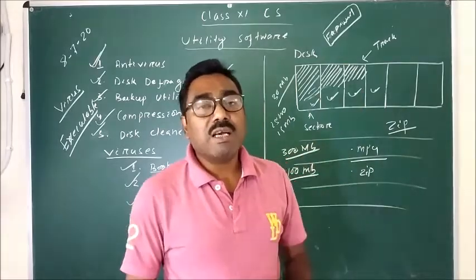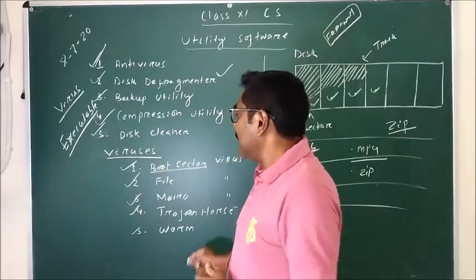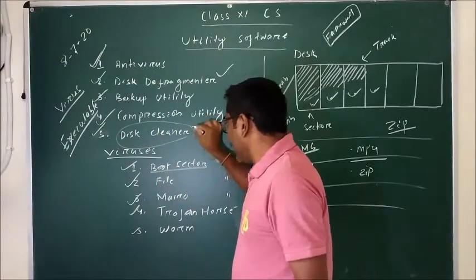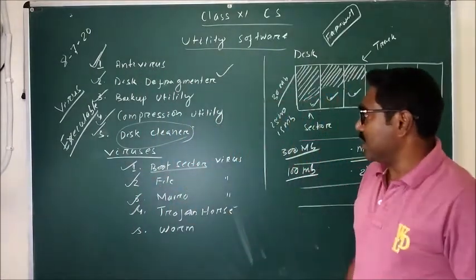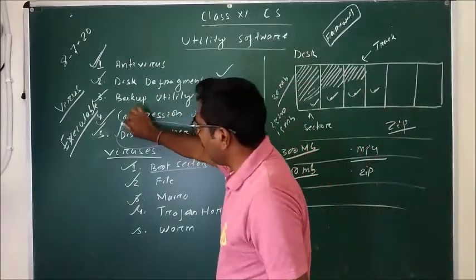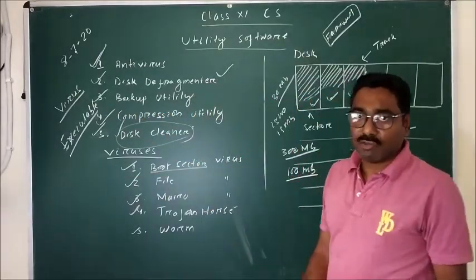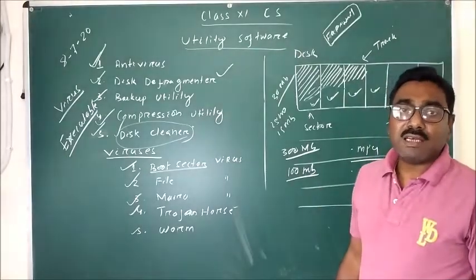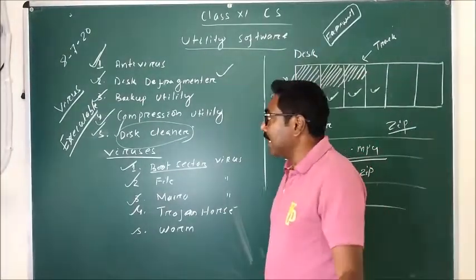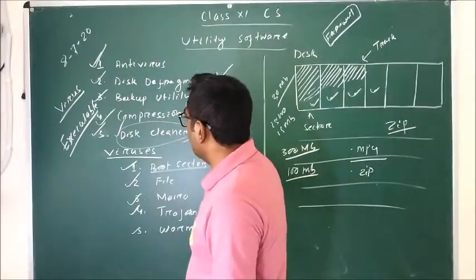These temporary files also occupy some memory space. So using the disk cleaner application, we can clean up those temporary files so that you can gain some space in your memory.